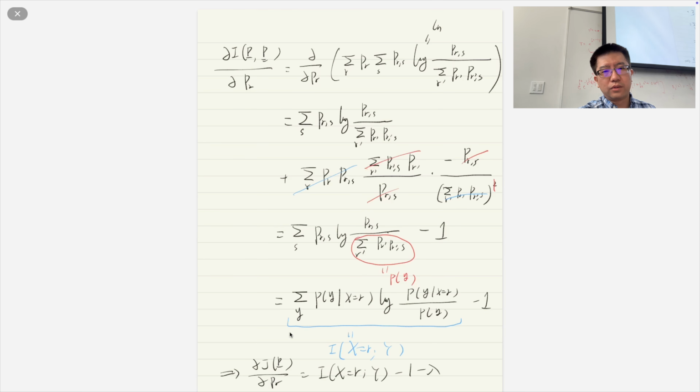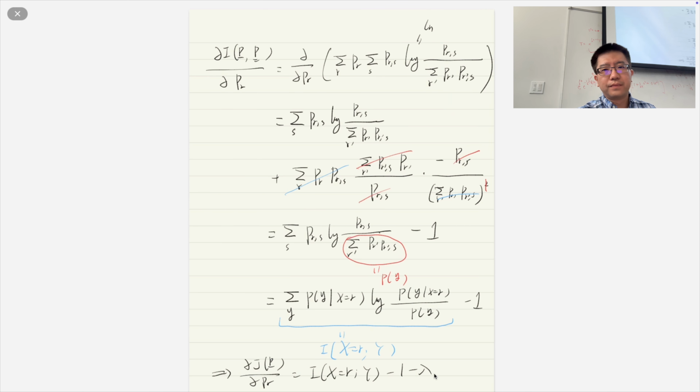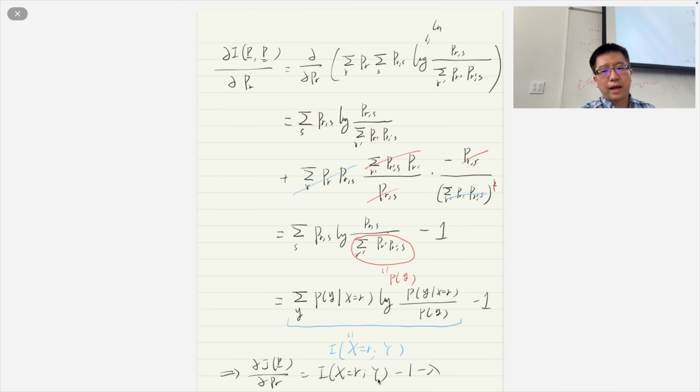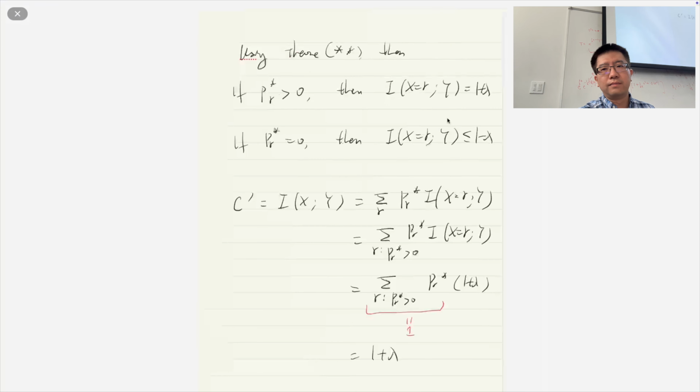What we got is that the derivative of this is nothing but the mutual information when X equals r, minus 1 minus lambda. Based on the condition we talked about, when P(r) is bigger than 0, this equals 0, and therefore this mutual information is equal to 1 plus lambda.